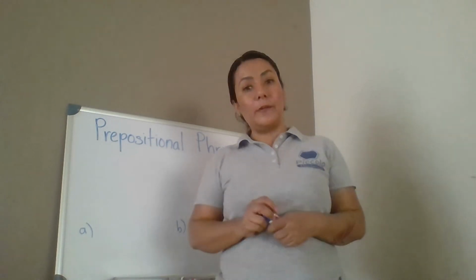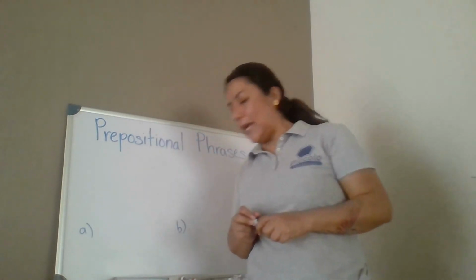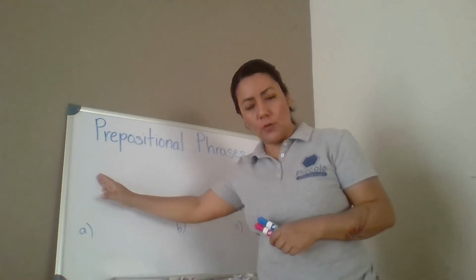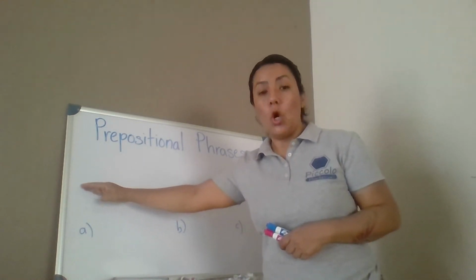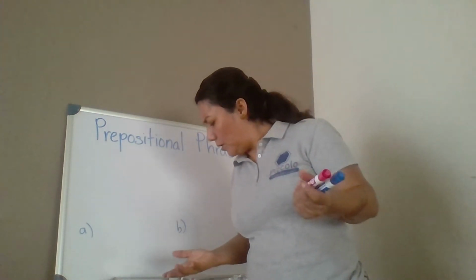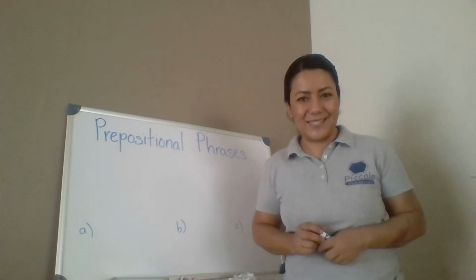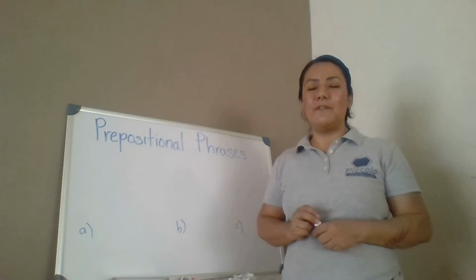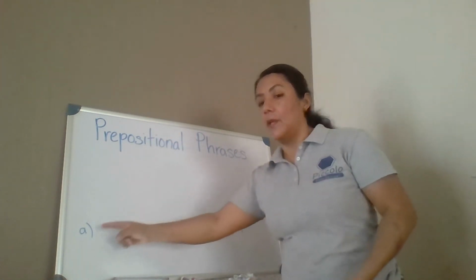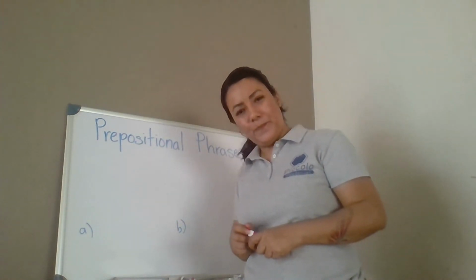Good job. Number 4. We are going to take a trip to Ireland's famous landmarks. The preposition is to. To. What is the prepositional phrase? To where? To Ireland's famous landmarks. That is your prepositional phrase. Choose the letter that has that prepositional phrase.